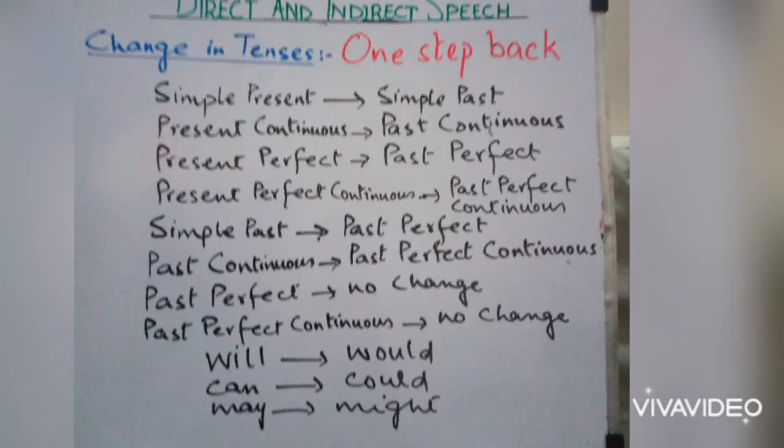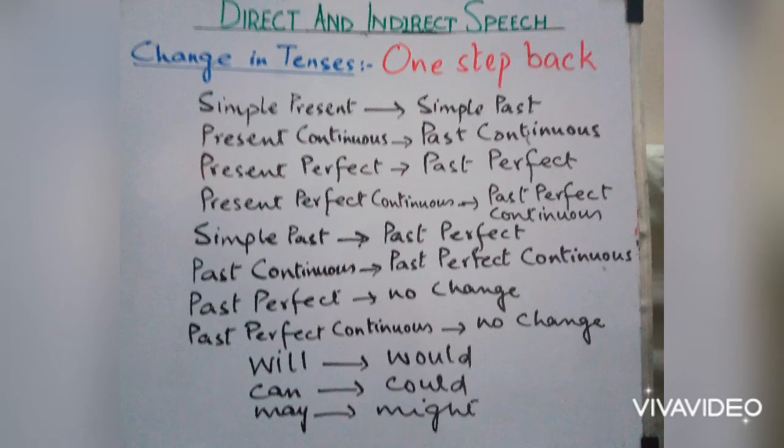Past perfect and past perfect continuous will not change in indirect speech. Will changes into would, can into could, and may into might. These are the changes we will make in indirect speech.